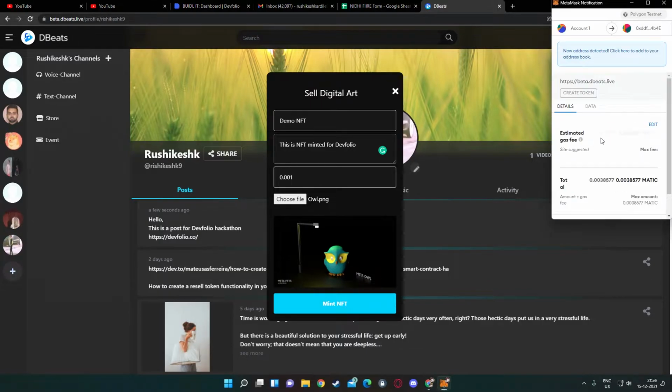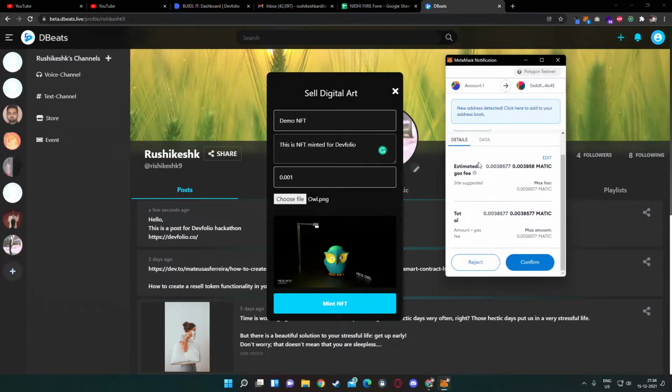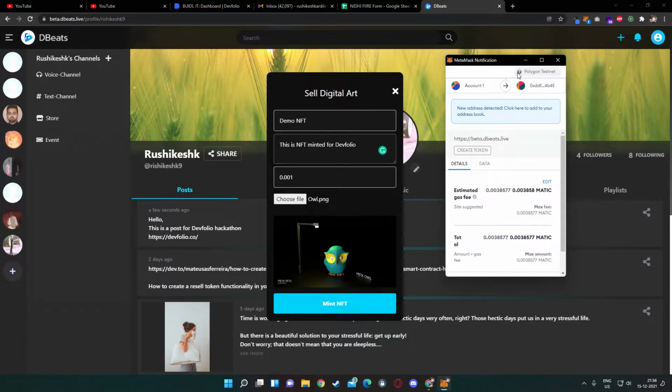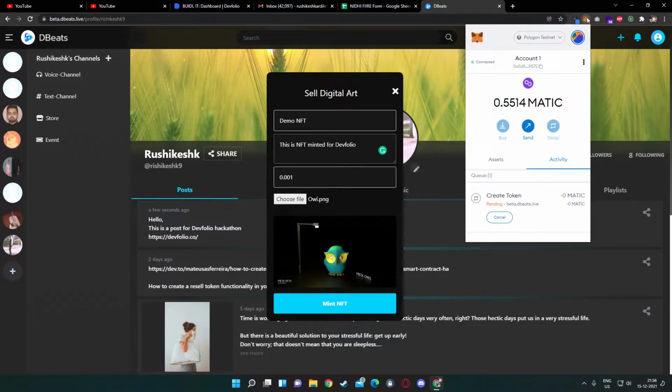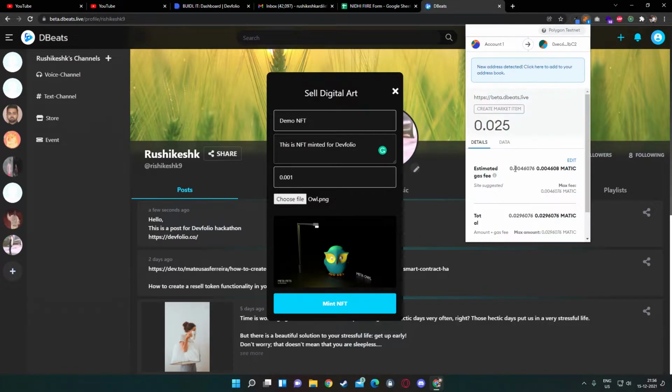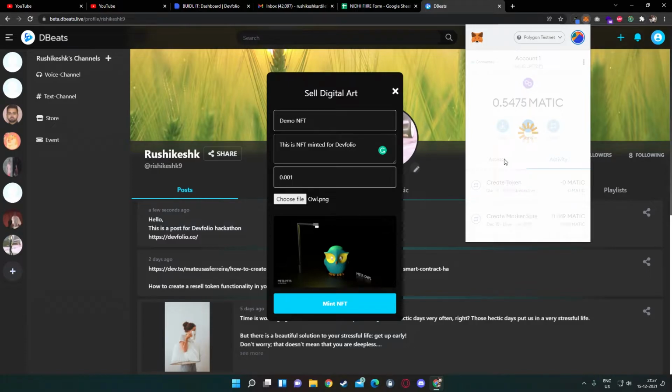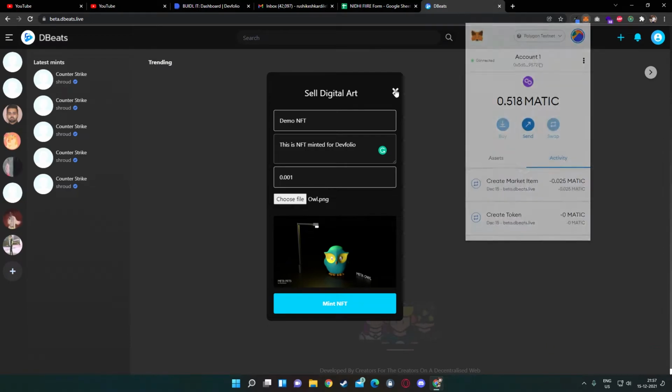So when I click mint NFT, the create token function of the contract is being called and the contract is deployed on Polygon testnet. So I'll click confirm. I'll wait for the transaction to go through, and once it is done, the uploaded token or the minted NFT will be listed on the marketplace. So I'll pay the gas fee for listing the token on the marketplace. Okay, so the token has been listed on the marketplace.